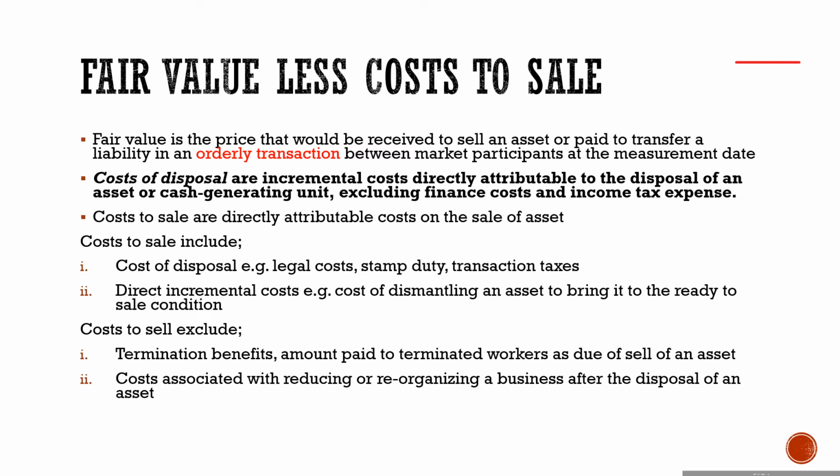For example, termination benefits. As a result of the sale of an asset, some workers may be terminated as they become idle, and so any termination benefits incurred should not be included in the cost to sell an asset. And also, costs associated with reducing or reorganizing a business as a result of the disposal of an asset should not be included in the cost of disposal of an asset.